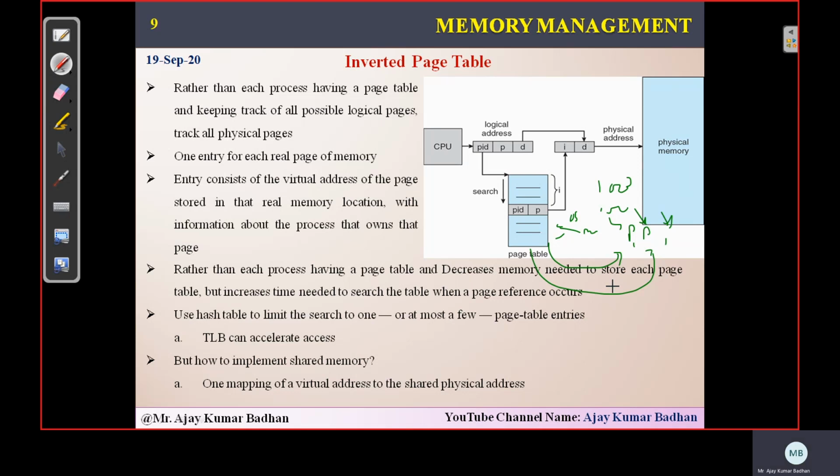Since the memory is getting consumed here, to overcome that, they tried this inverted page table, to overcome another problem. How? Whenever the CPU generates a logical address, what we know about a logical address is that it consists of a page number and displacement. But this time, what he's doing is he is trying to add one more column here. That column is what we call the process ID, which means which process a particular page belongs to, that information he is also providing here.